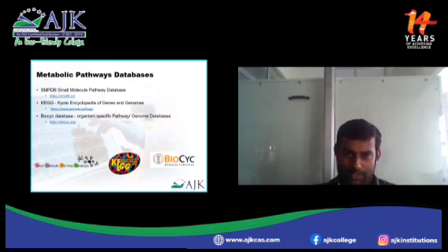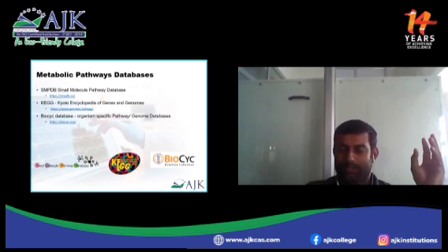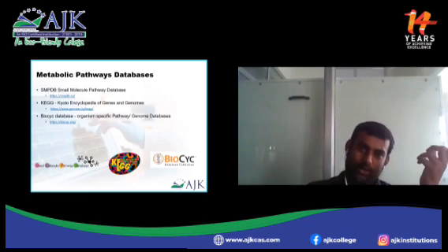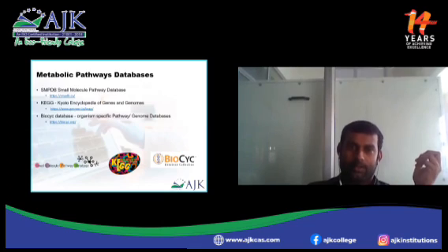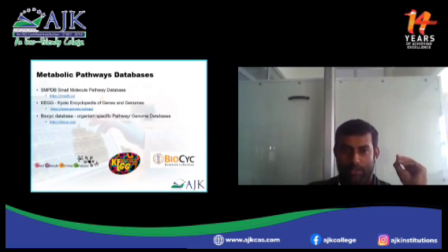Then the third type of database, after primary and secondary, is the metabolic pathway database. I just explained three things over here, but apart from these there are so many metabolic databases. SMPDB is the Small Molecule Pathway Database.